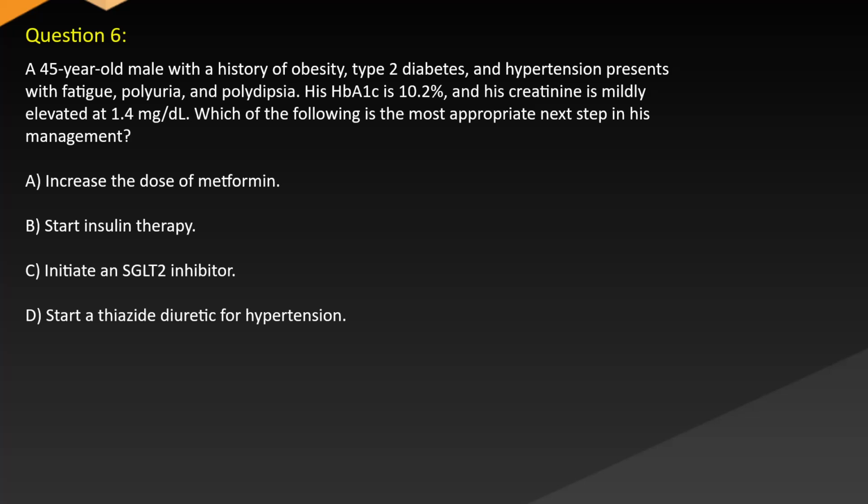Question 6. A 45-year-old male with a history of obesity, type 2 diabetes, and hypertension presents with fatigue, polyuria, and polydipsia. His HbA1c is 10.2% and his creatinine is mildly elevated at 1.4 mg/dL. Which of the following is the most appropriate next step in his management? A. Increase the dose of metformin. B. Start insulin therapy. C. Initiate an SGLT2 inhibitor. D. Start a thiazide diuretic for hypertension.